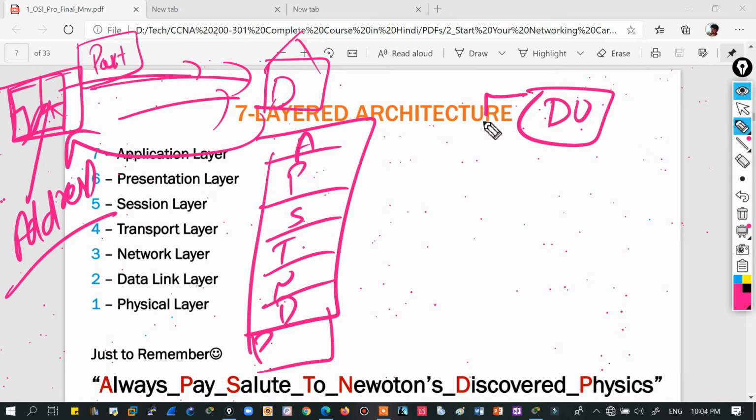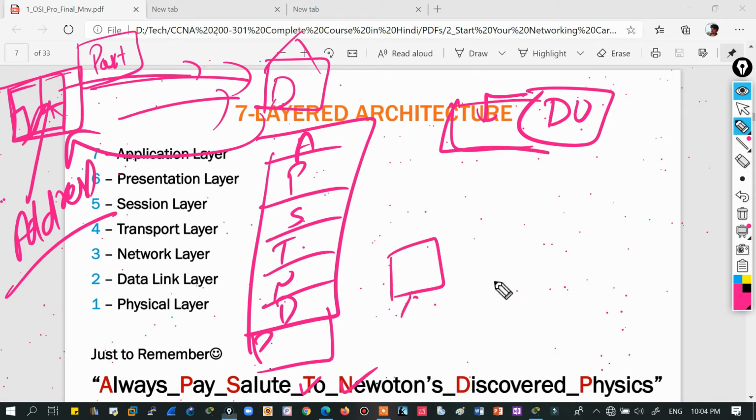When this data unit enters at the application layer, the application layer will add some information with it. Suppose we are using Microsoft Edge, Mozilla, and Chrome, all three. Some tabs are opened in the Chrome browser and some in the Mozilla browser. So this layer will identify which browser is being used.